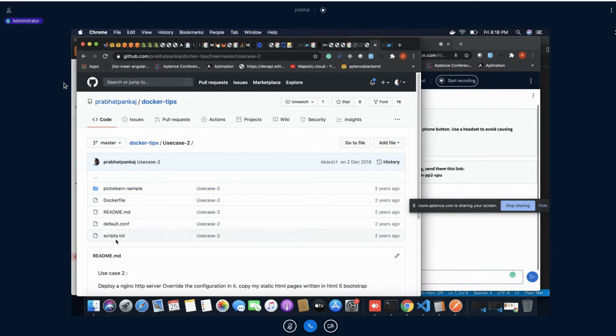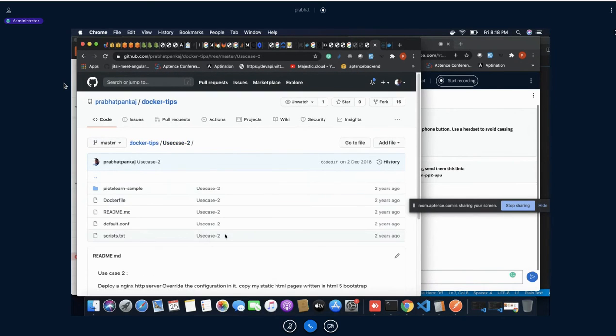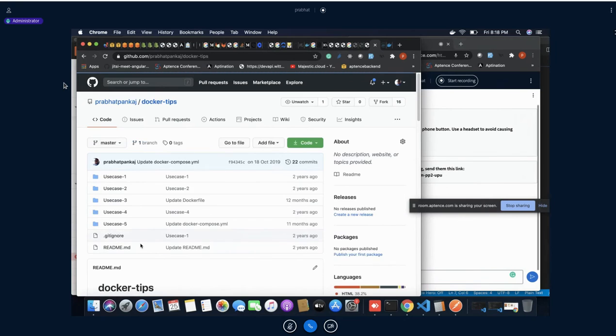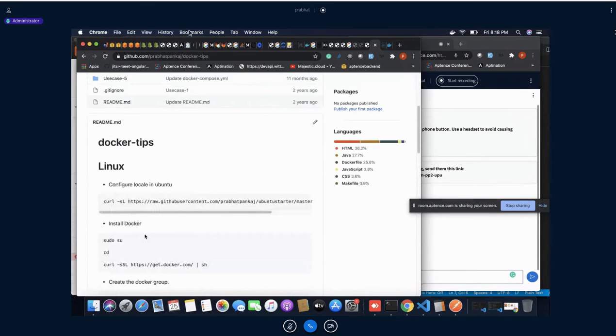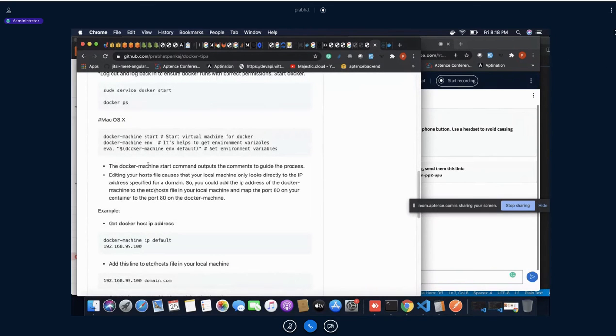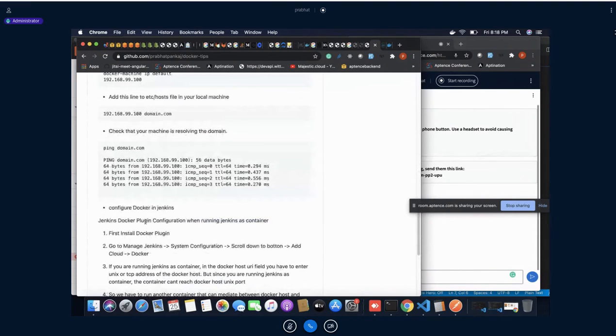Okay, so now you can see. See, guys, we have already given you the information on how you can install it on your Ubuntu system. If you have a MacBook or some other system, you can also follow the same. All this information is already provided. These are the installation steps for Linux. If you have a MacBook, you can perform the same and you will be able to install it. For Windows, I think I have not provided it here.